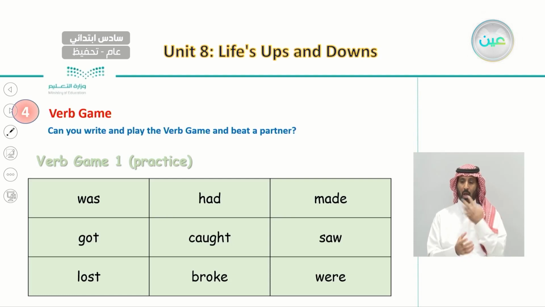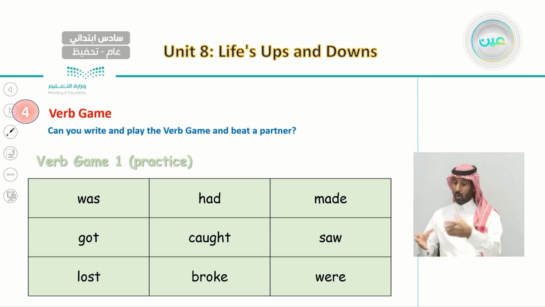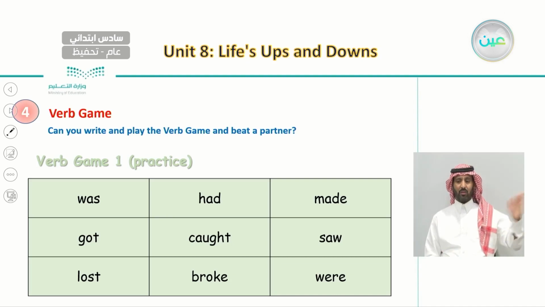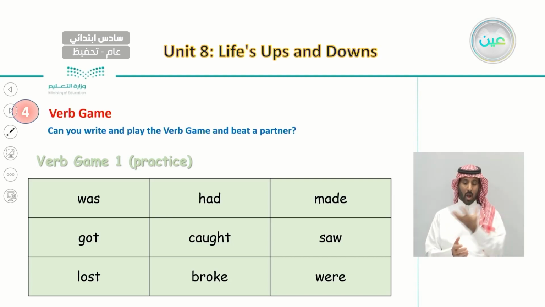I caught a big fish. I lost a football game. I got 200 points in a computer game.